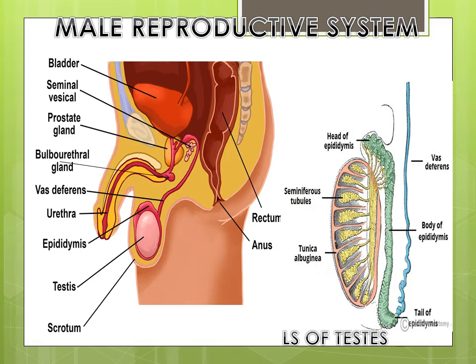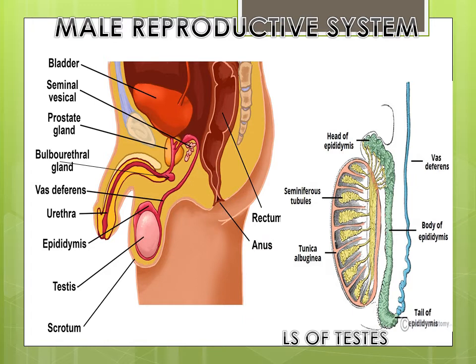Children, you can see the male reproductive system. The male reproductive system consists of a testis, that is a pair of testes, and the testes are present inside the scrotum or the scrotal sacs. This is the testis, this is the scrotum. Then this is your sperm duct, this is the seminal vesicle, prostate gland, bulbourethral gland, urethra and the penis.